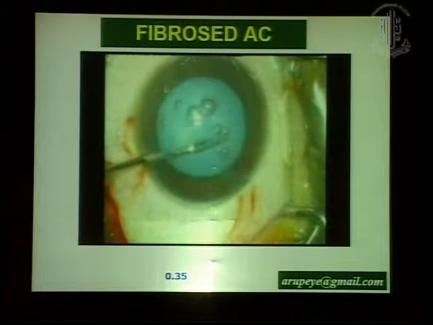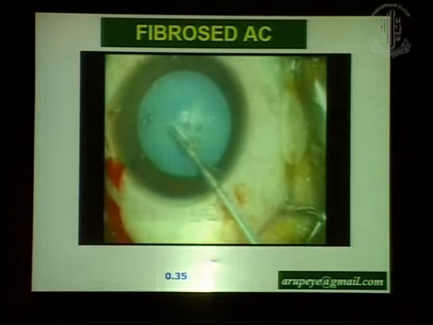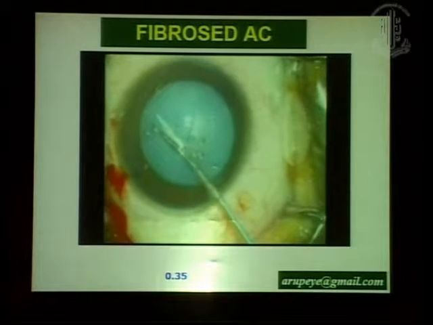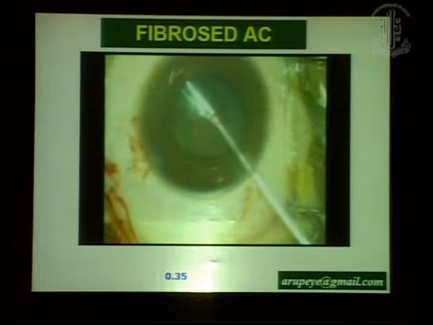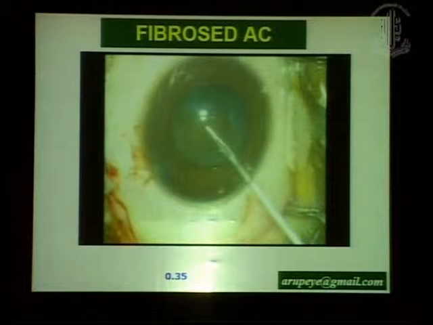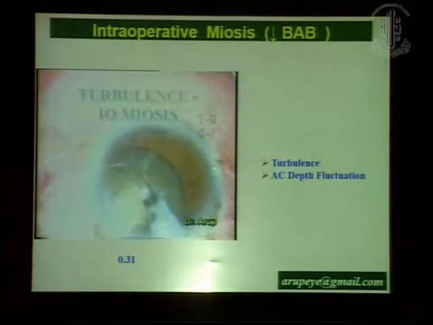In this particular case, there's so much fibrosis that I had to make a puncture with a special needle and then use the microrhexis scissors to make a central opening of the anterior capsule. At this stage, I'm not really worried about the rhexis running to the periphery because it is a rigid and fibrosed anterior capsule, so it doesn't run away to the periphery. The only thing is there may be cosmetic problems post-operatively because the capsule will appear white. So we excise a little bit of the fibrosed capsule after inserting the intraocular lens.